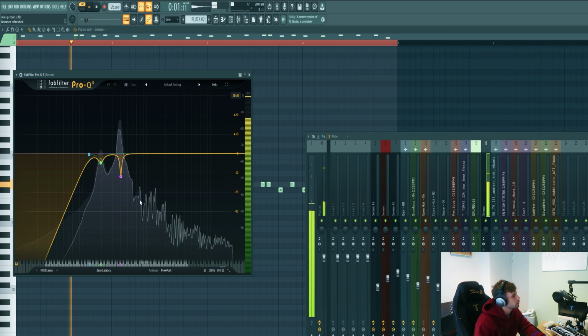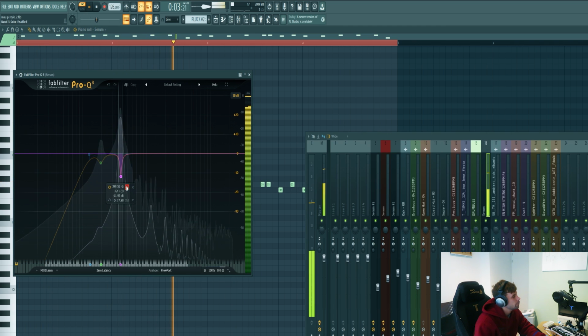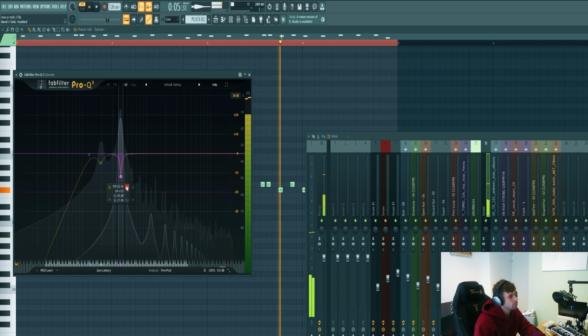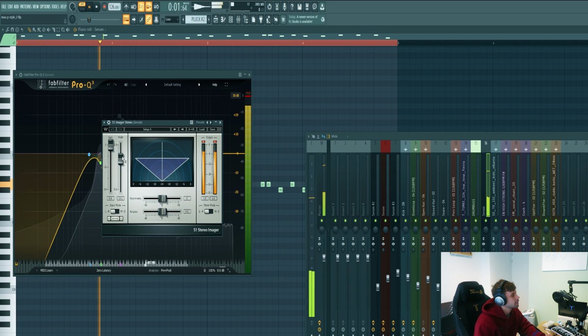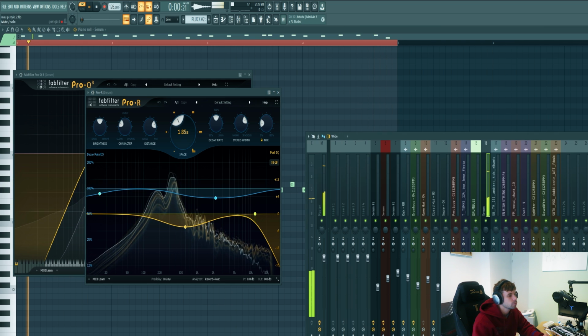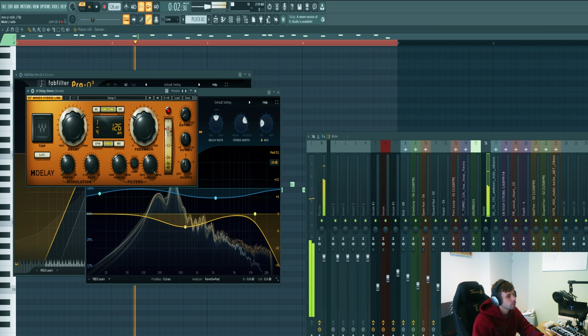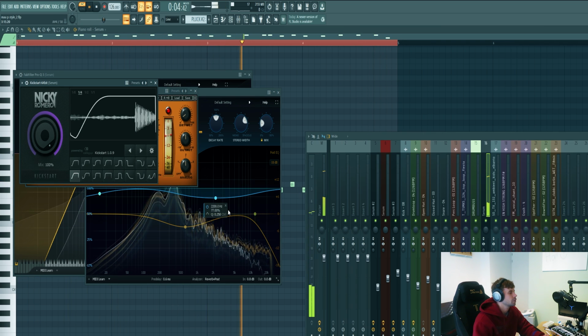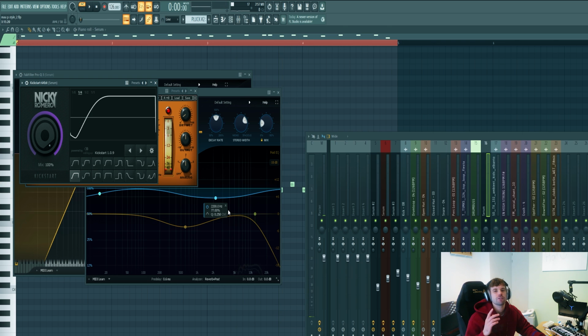First I got rid of the low end, and dipped this frequency because it's resonating quite a bit. Then push it really hard to the sides because we have the bass and the mid frequencies combined with the drums, so I want to have this at the sides. A lot of reverb as well, and delay. Of course the sidechain to finish it off. So that's it for the pluck sounds.